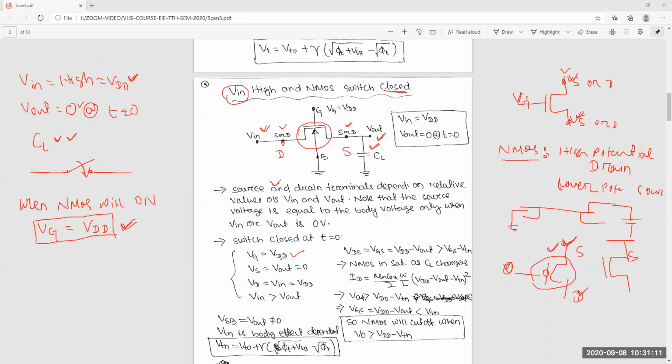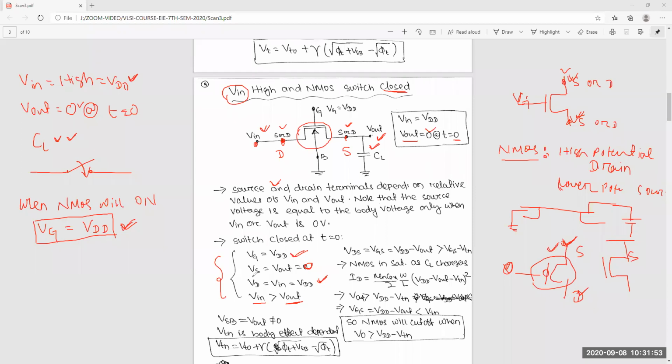So Vg is equal to VDD, which we have given. Then Vs, this is your source, is equal to Vout, which is 0. We define Vout equal to 0 at t equal to 0. Then Vd, the drain voltage, is the input, Vin equal to VDD. So Vin is greater than Vout, since Vout is 0. Clear? Are these things clear?